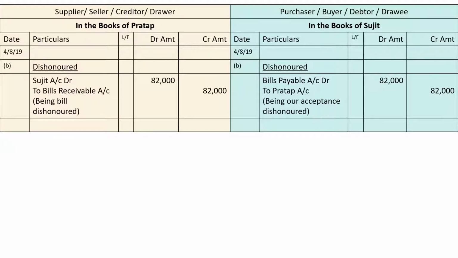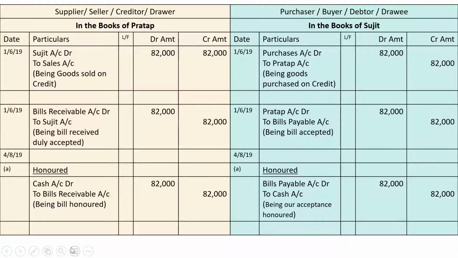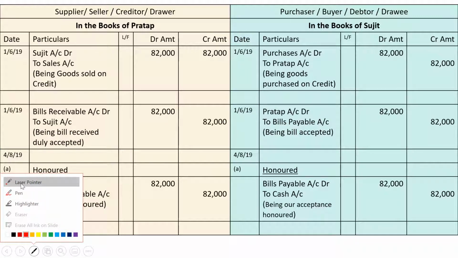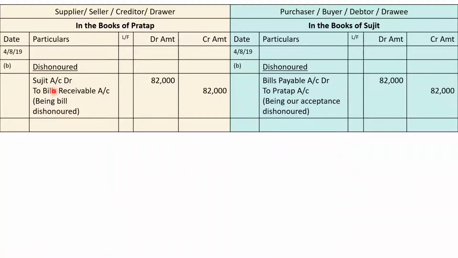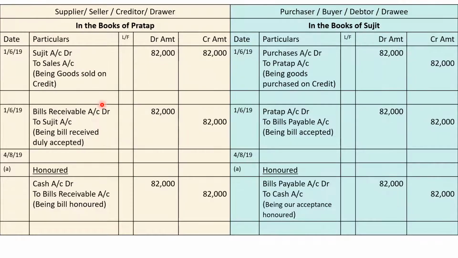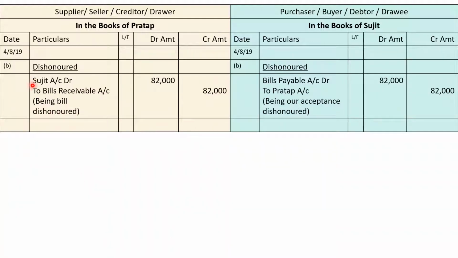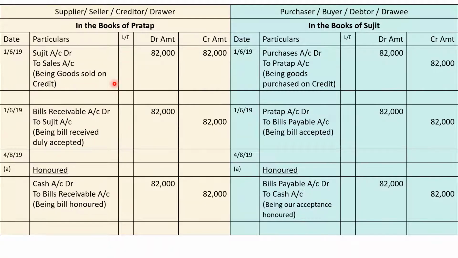When it is honored, at that time also bills receivable account is credited. When it is dishonored, at that time also bills receivable account is credited. So the point which we can conclude is whether the bill is honored or the bill is dishonored, on the due date the bills receivable account gets credited. But when it is honored, it is the cash account which gets debited, and when it is dishonored, it is Sujit's account which gets debited, because cash is coming in, so in case of honor, cash account debit.